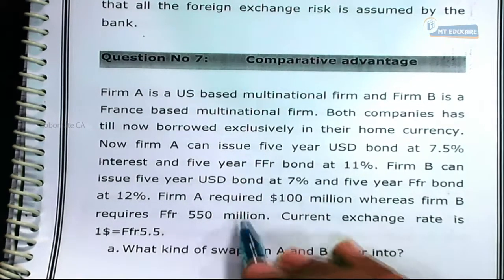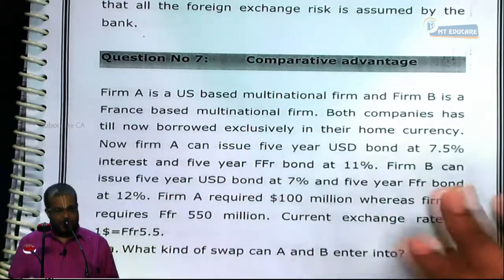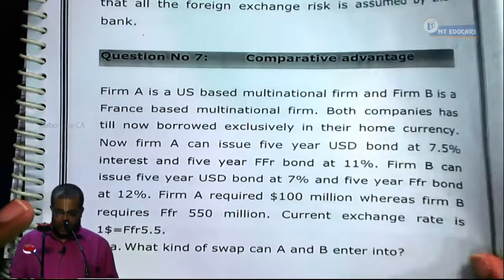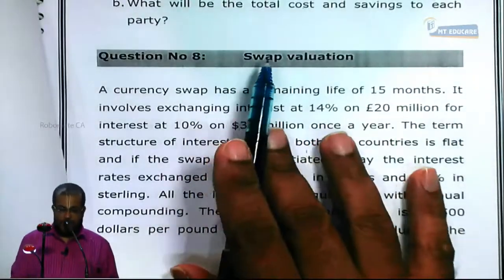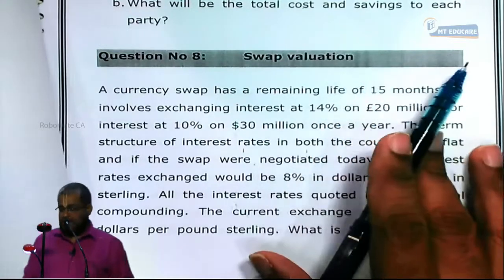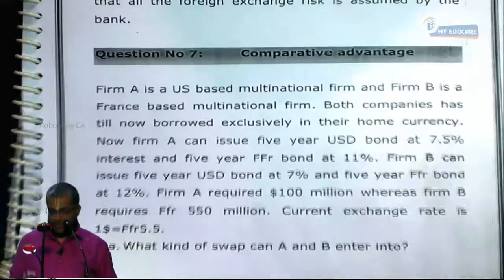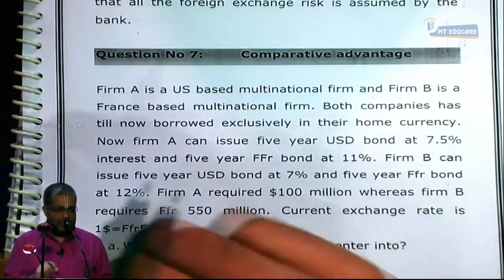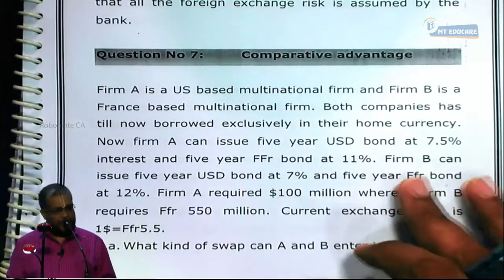Tell me, are these two principal amounts different or the same? They are the same at the spot rate, so the swap can be easily structured. What kind of swap can A and B enter into? What will be the total cost and savings to each party is the question that has been asked. Now, here we should assume some issue and then do the problem. I'll make you understand it as you go through the solution.